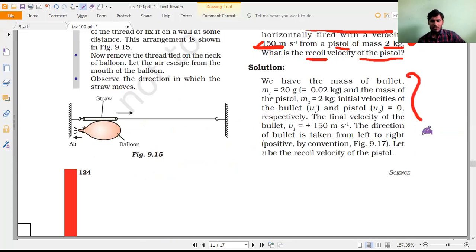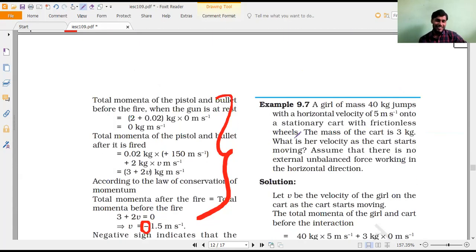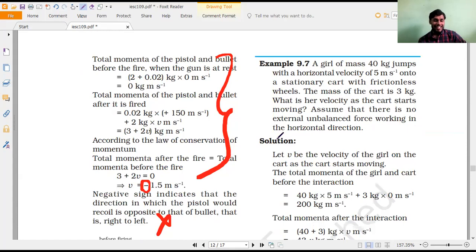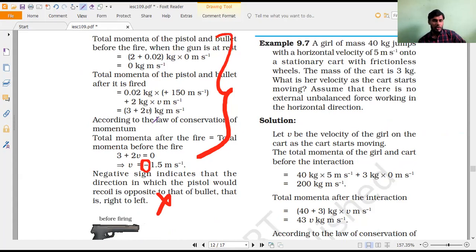See how difficult it is, the given data itself is something like a paragraph. So if the same question comes, so many will copy exactly. See how it is happening. Very difficultly they have made it. Have you noticed it or not here? We don't want that. Directly, with a single formula we can do it. Here they are doing what? See, total momentum of gun they are finding. As we know, why do we need it again? It is zero. Before firing we don't want it. Correct?